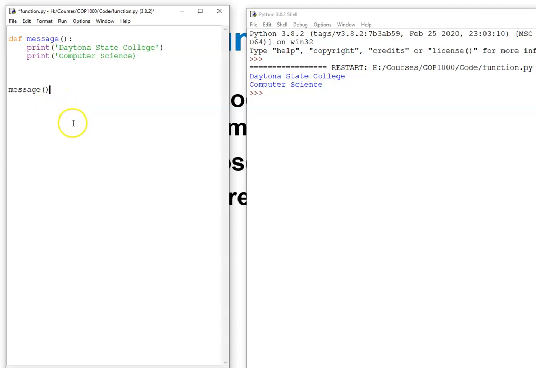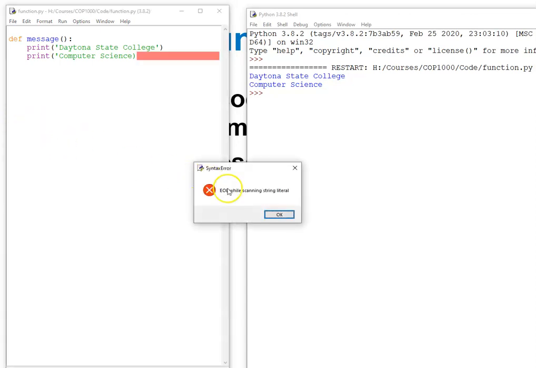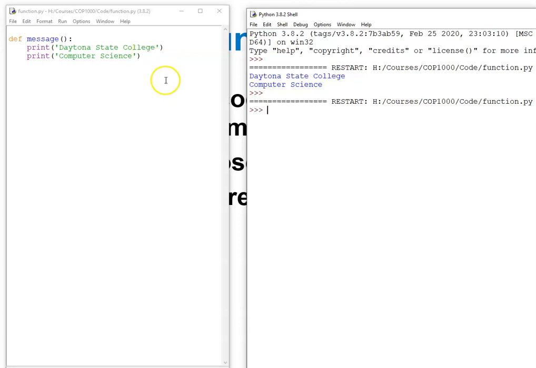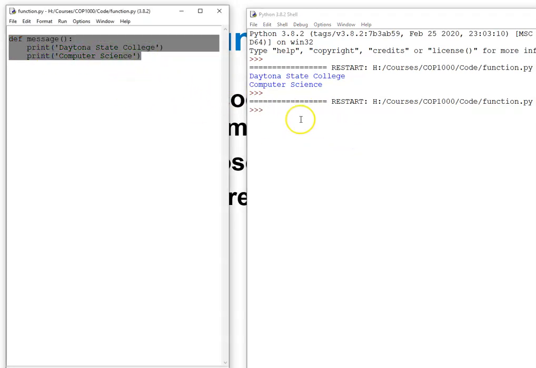Before I do that, I just run it. See, I run it. I create a function. And when I run it, I get nothing here, no result, because I'm not calling it.